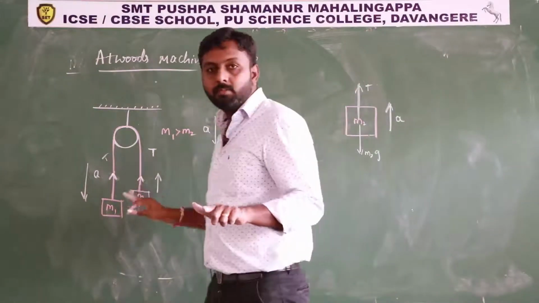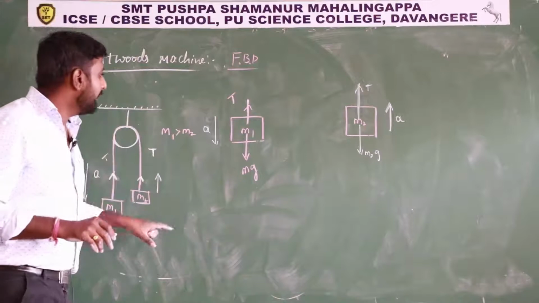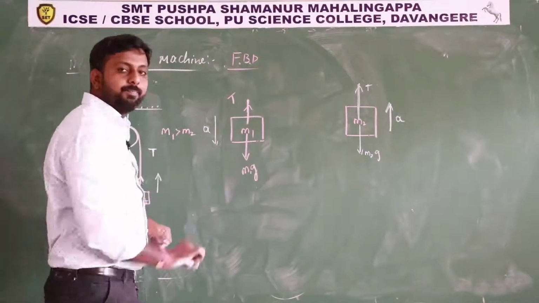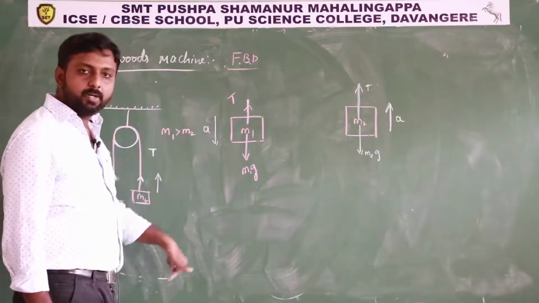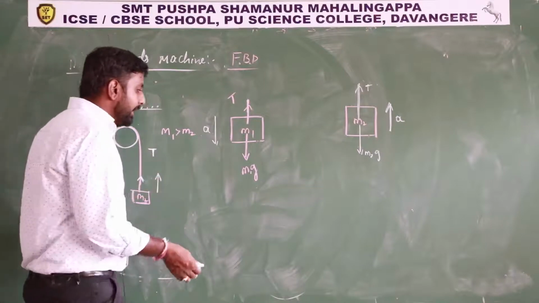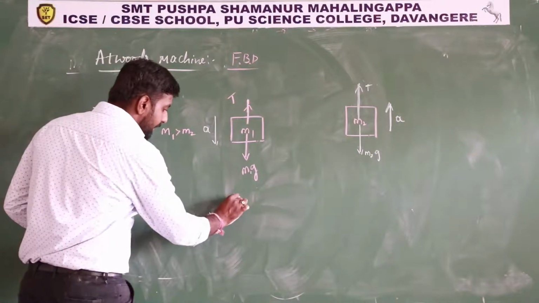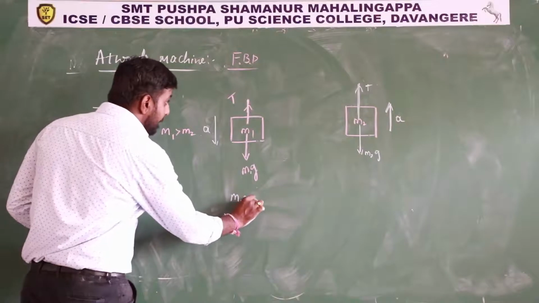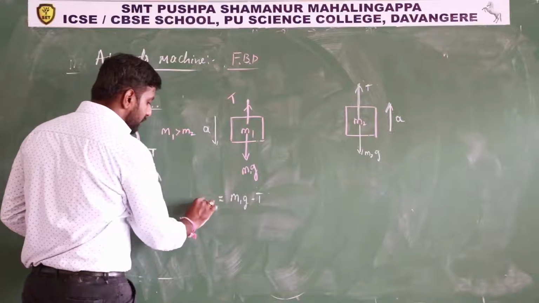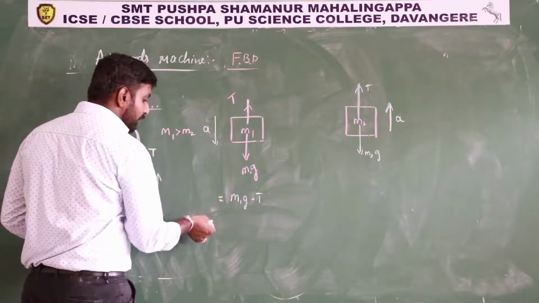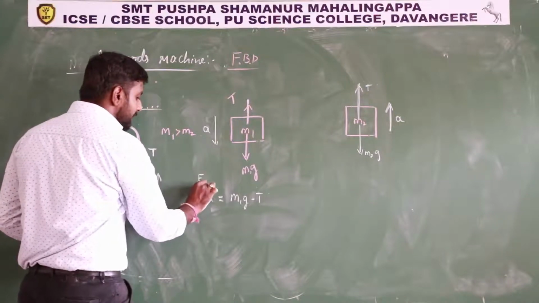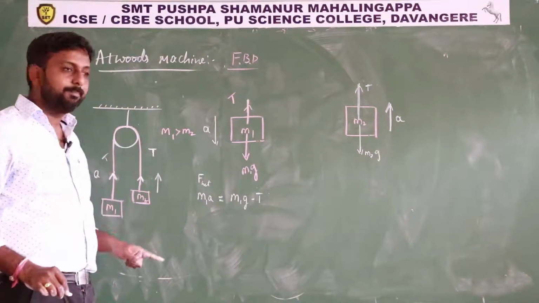So if the system is not moving, we can directly write T equals M1G. But the system is moving downward, right? Then a net force is acting on the system. Since it is moving downward, M1G is greater, so M1G minus T equals F net. F net is nothing but M1 into A.